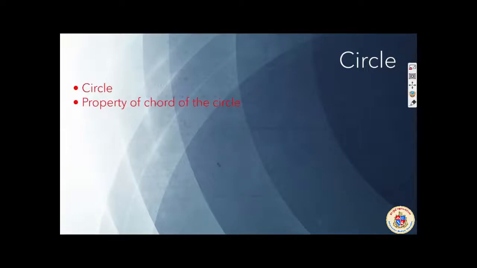Dear students, we are getting into a new chapter. The chapter name is Circle. The name is very familiar, but you will be learning some more properties of circle. The properties of chord of the circle, then the in-circle concept, the concept of circumcircle, all these you will be learning in this chapter.